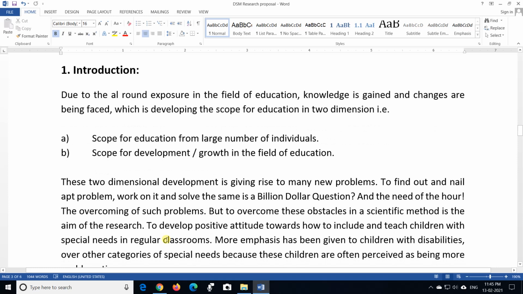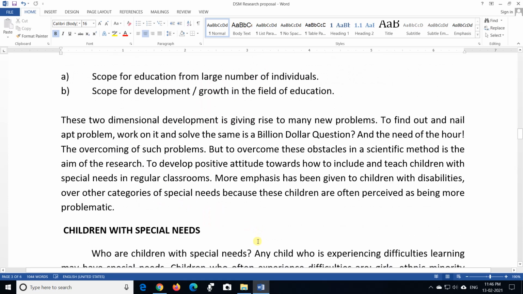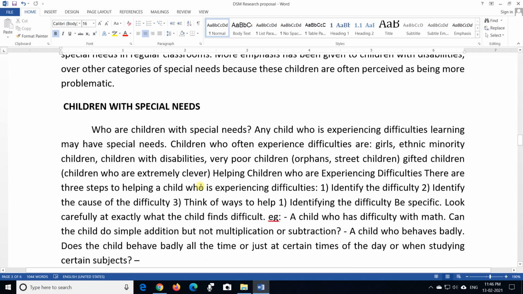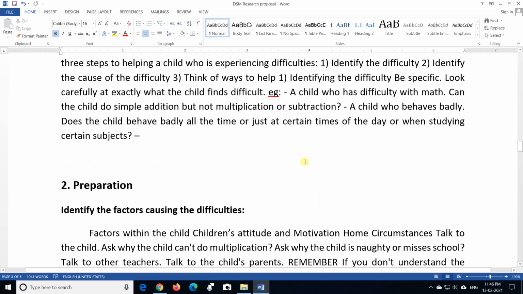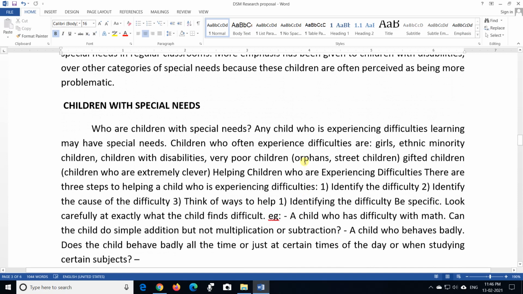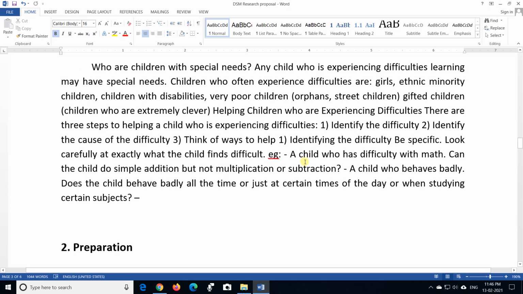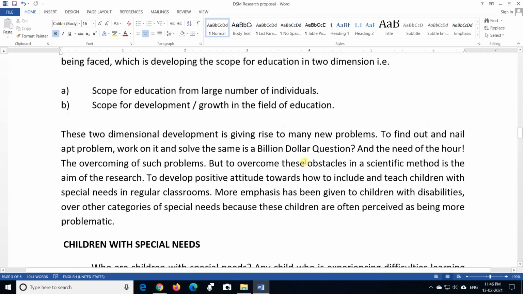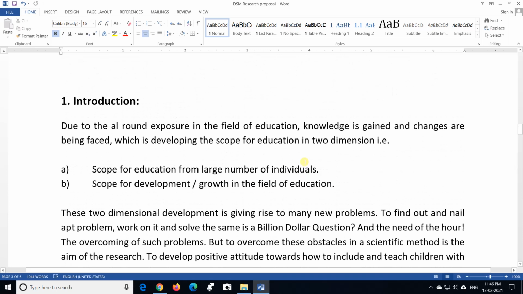So in the introduction, you are expected to write the need of the research, what you want to work on. Like the example I have taken, it is about the issues of special children. So here something is mentioned about theoretical information about special children, who the special children are, what their needs are, and what would be the advantages of this particular action research. So the introduction is basically about the issues that you have selected.